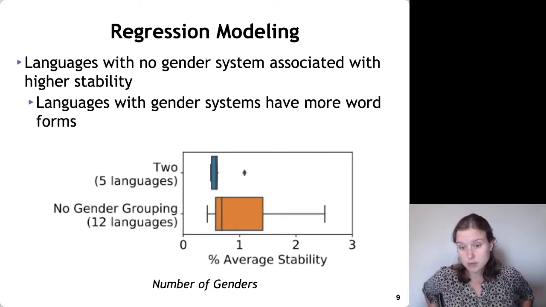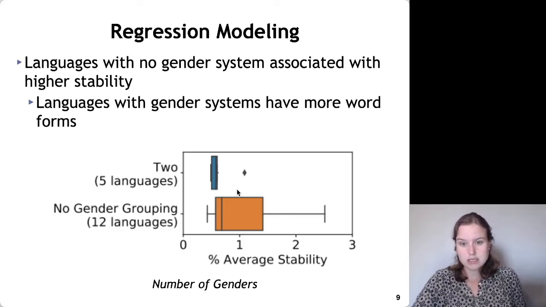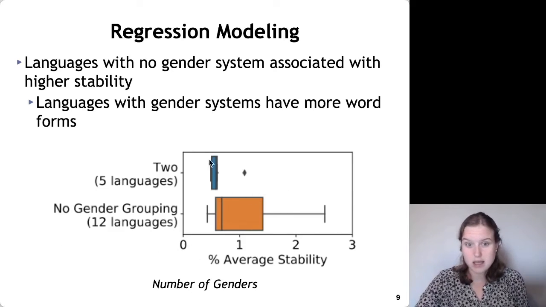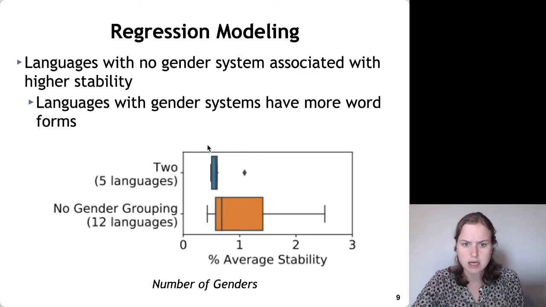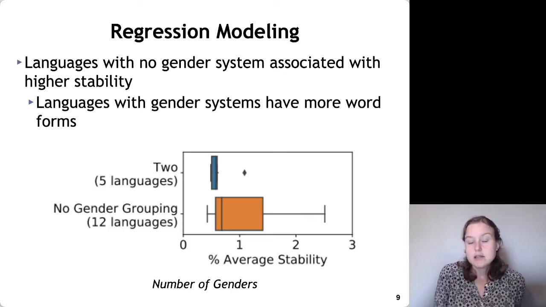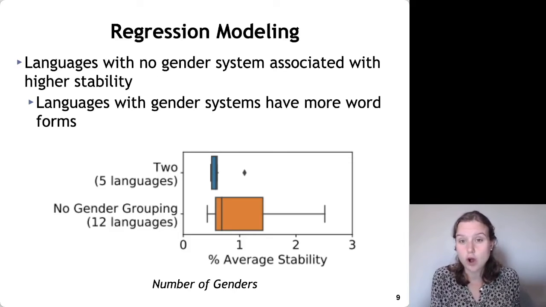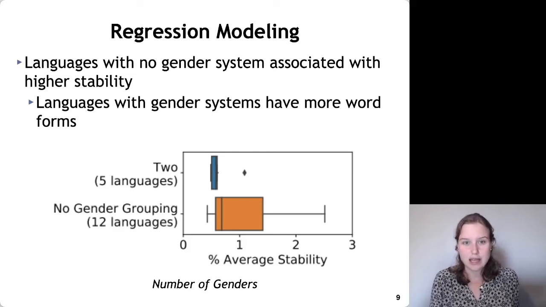Again, here's one of the WALS properties displayed as a box and whisker plot. This is looking at the number of genders present in a language. And you can see we have a group of no genders, and then we have a group of 2 genders. The other numbers aren't shown here because we didn't have enough languages to get good data on that. But you can see that the languages that have no gender system are associated with a higher stability. So these are just 2 of the conclusions that we can draw from our regression model that help us understand word embeddings in different languages a little bit better.